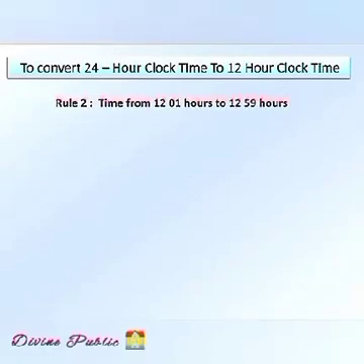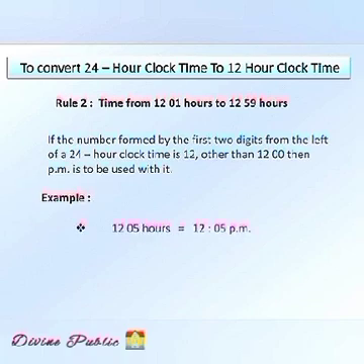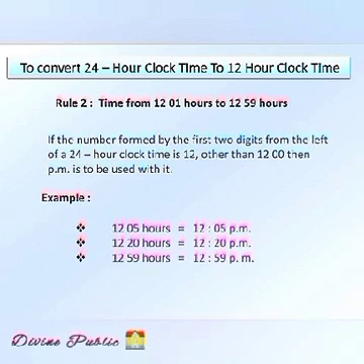Rule 2. Time from 1201 hours to 1259 hours. If the number formed by the first 2 digits from the left of a 24-hour clock time is 12 other than 1200, then PM is to be used with it. Let us see the examples. 1205 hours is equal to 12:05 PM. 1220 hours is equal to 12:20 PM. And 1259 hours is equal to 12:59 PM.